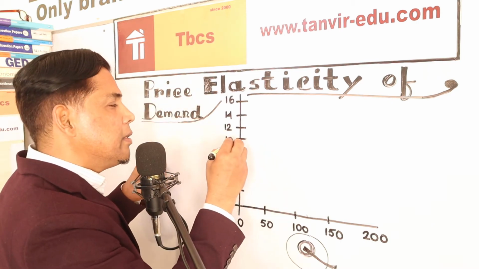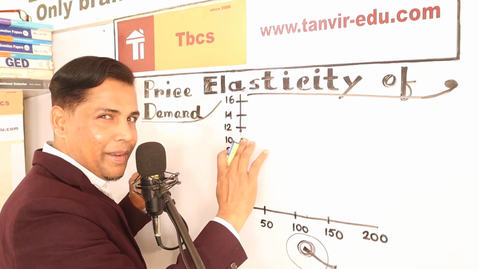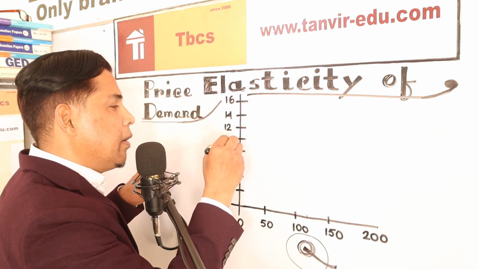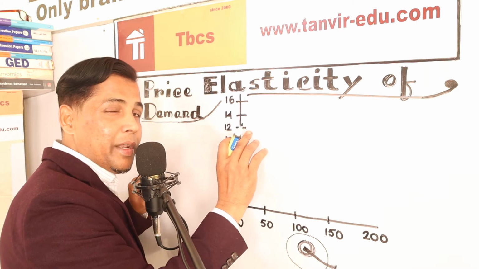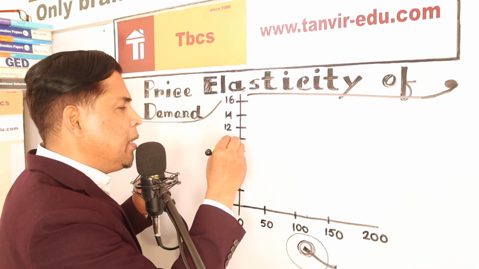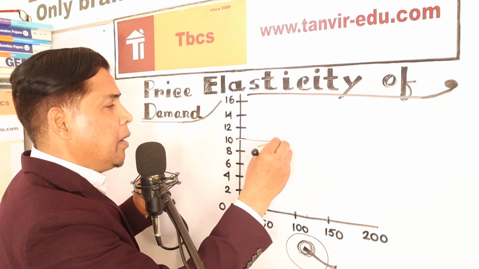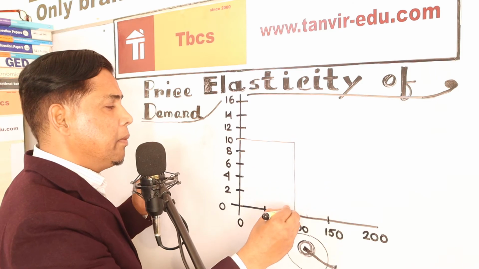Here you're watching, that is $10, right? Don't take it otherwise, iPhone is not $10, it's just an example. When the price is $10, firstly I'm discussing the food materials which are inelastic. When the price was $10, 100 pieces were being demanded by people.